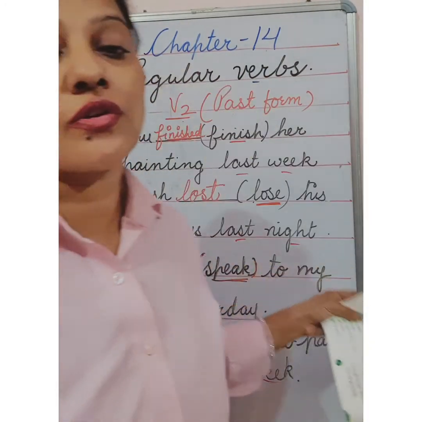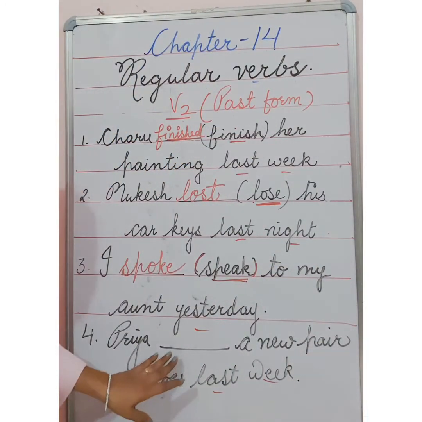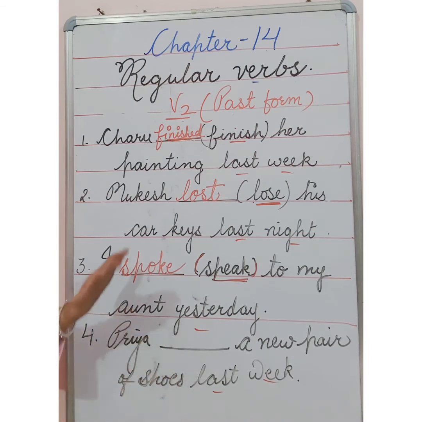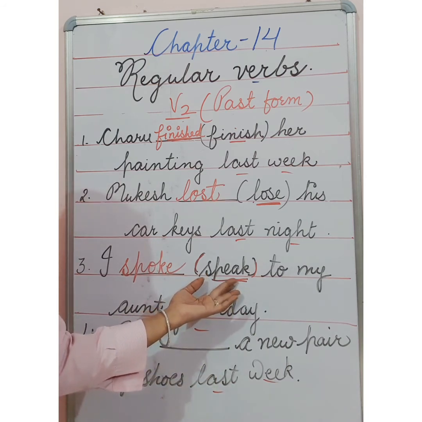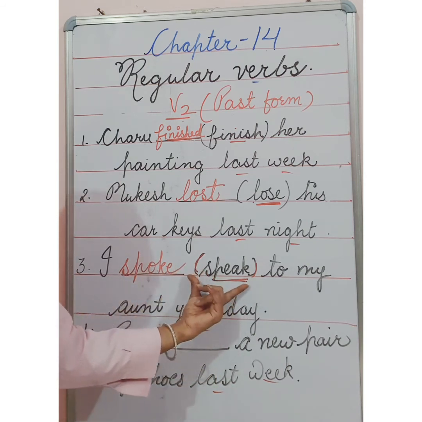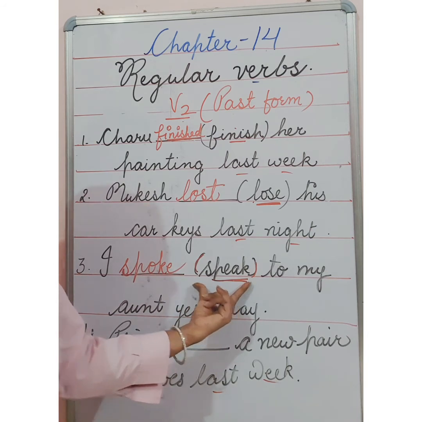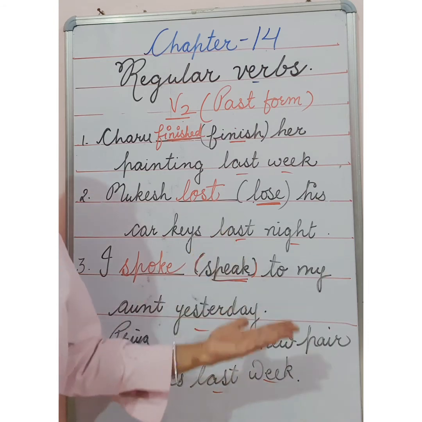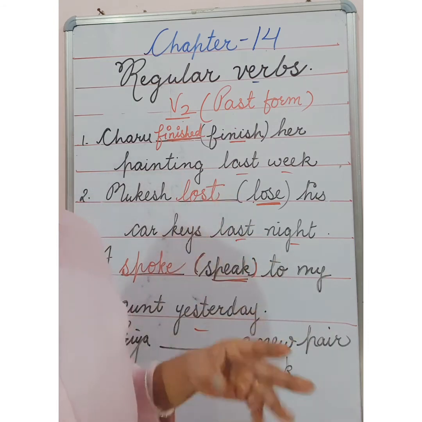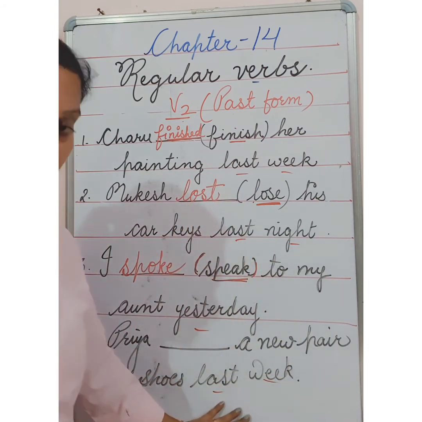In this question, you can use any doing word. If the verb is already given in the bracket, then you will add only the second form of that word. But if the verb is not given to you, we can use any verb, any past form, because we are talking about the past.